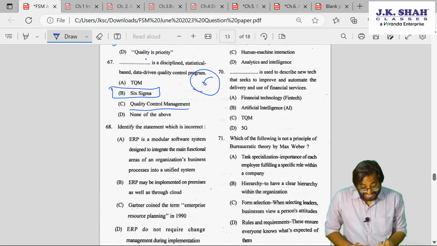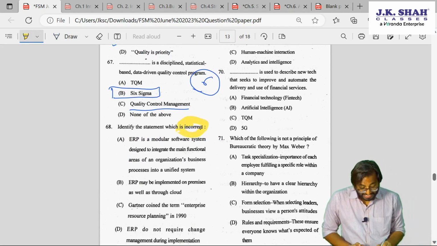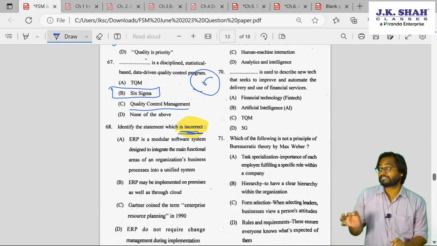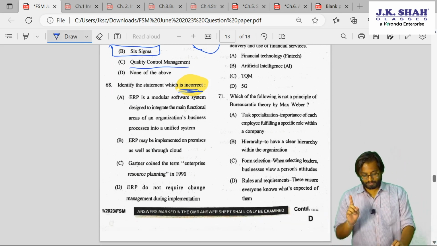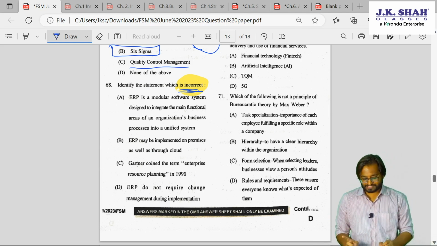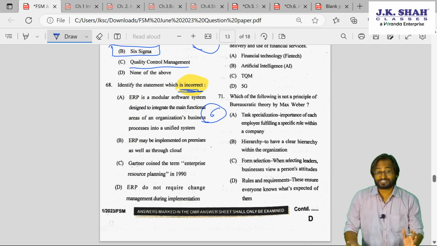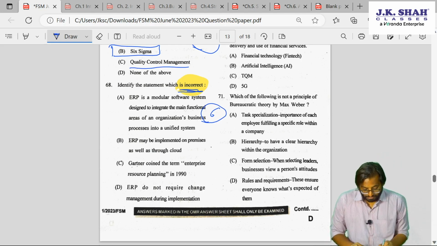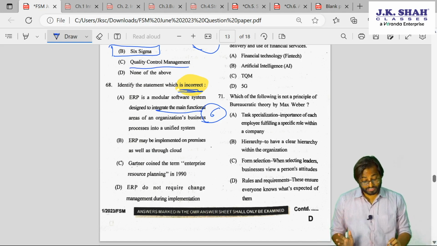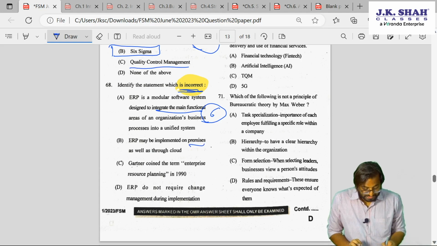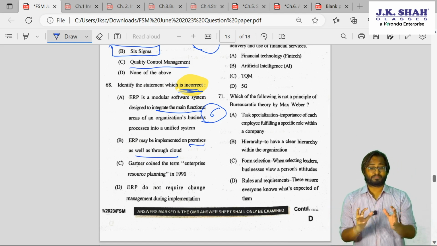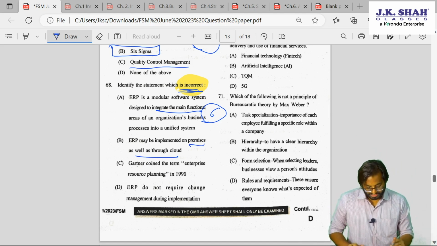Identify the statement which is, again be careful with the word, incorrect. We want a false statement here. We don't want a correct statement. We want a false statement, incorrect statement. Number 1, ERP. Again ERP, when they talk about ERP, enterprise resource planning is there in chapter 6. So a lot of questions were picked up from chapter number 6. ERP is a modular software system designed to integrate the main functional. Yes, it is correct. This statement is correct. We want a wrong statement here. Is implemented on premise as well as through cloud. Means on-site or cloud version. Or even many of them have chosen hybrid version also. So this is also a correct statement.